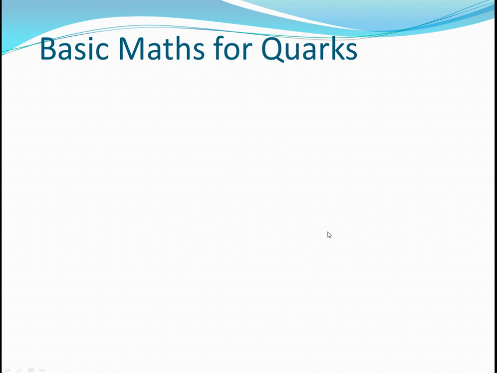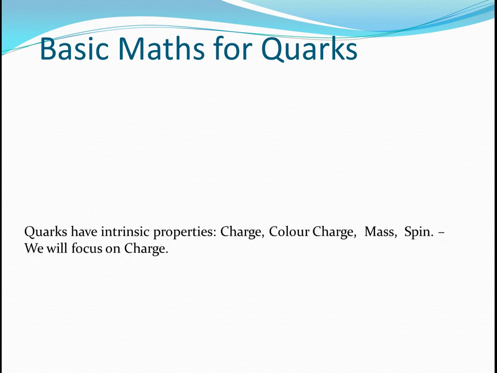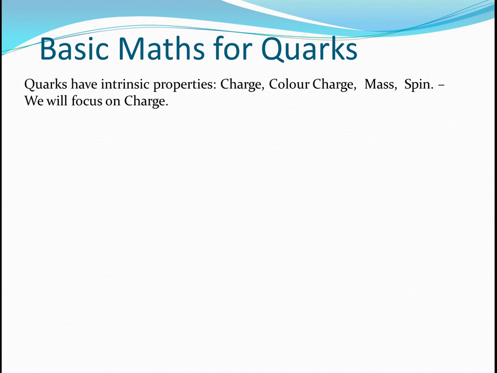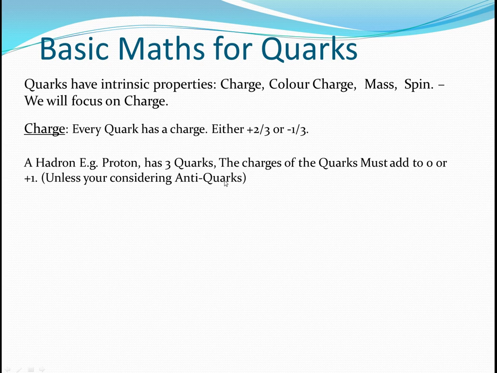So what is the basic maths for quarks? Quarks have intrinsic properties: charge, colour, mass, spin, but we're going to focus on charge. The charge is either plus 2/3 or minus 1/3. Baryons have 3 quarks, and the charges must add up to 0 or plus 1, unless you're doing antiquarks, which is minus 1 or 0.